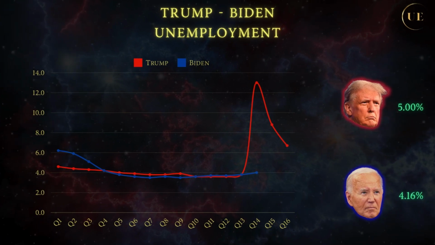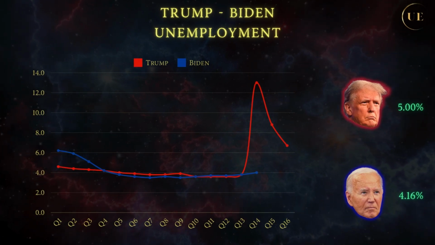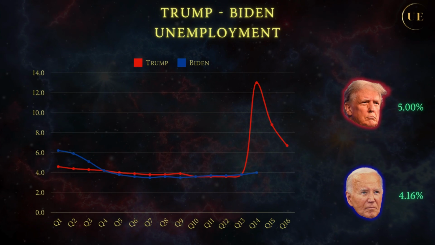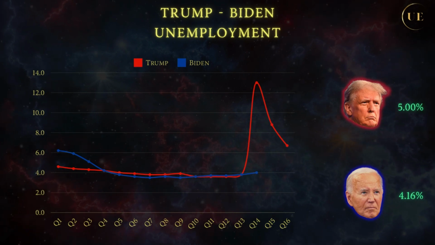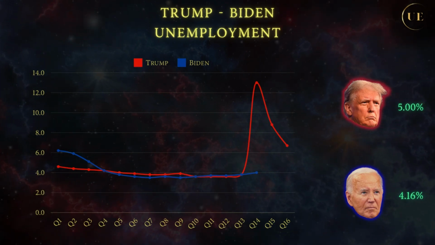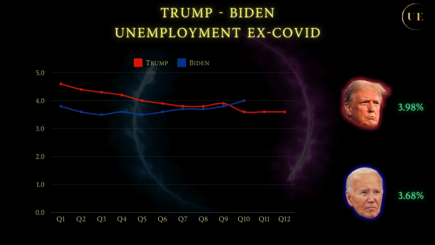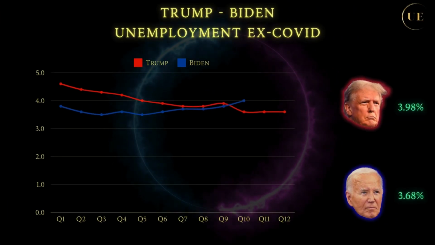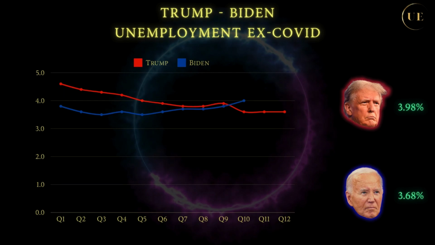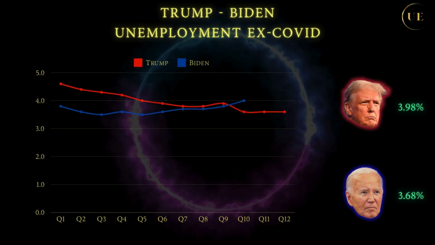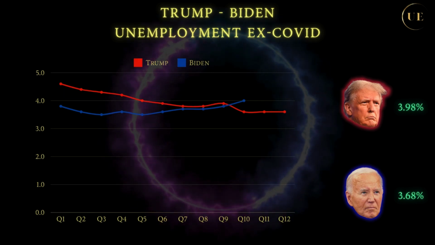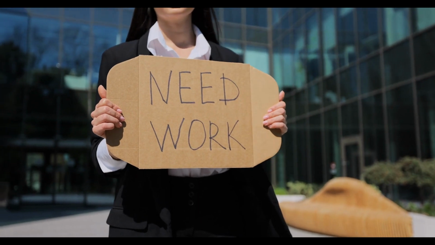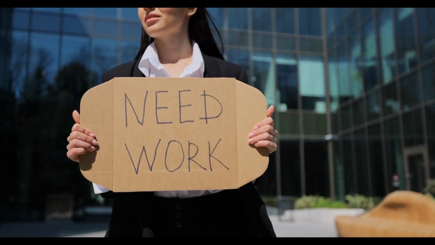In the full sample, the average unemployment during Trump was 5%, while under Biden, 4.16%. When excluding the COVID years for both presidents, Trump's average was 4%, while Biden's 3.7%. The labor force participation rate was some 1% higher during Trump, so altogether, their numbers are very similar. So how did both presidents fare in comparison with the other economies?